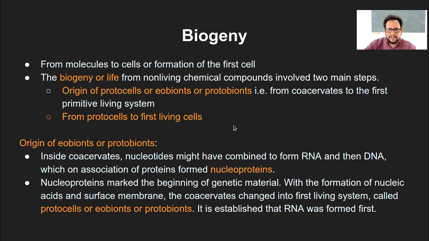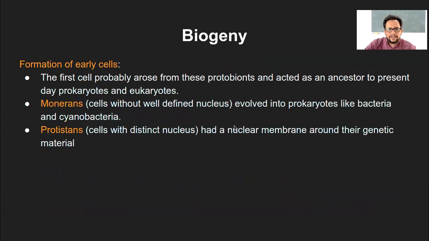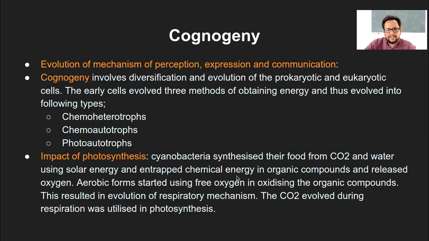in terms of understanding. If you relate it with the chemogeny and biogeny, we have reached the stage of formation of the first eukaryotic cell. Now, the next stage is the cognogeny, that is increasing the further complexity of these eukaryotic cells.